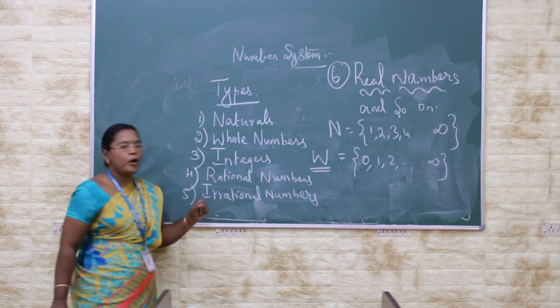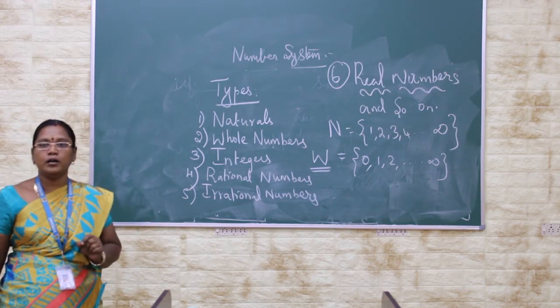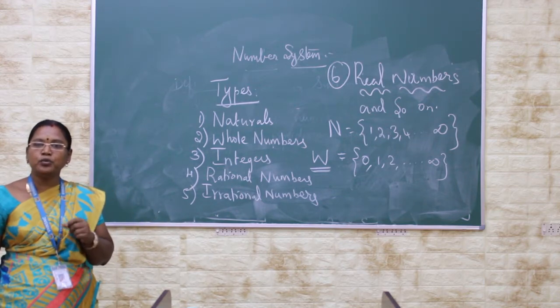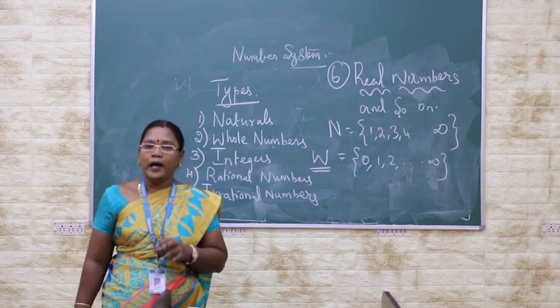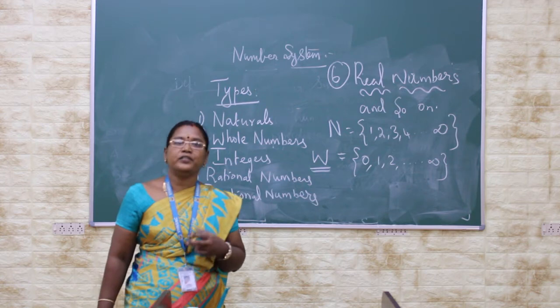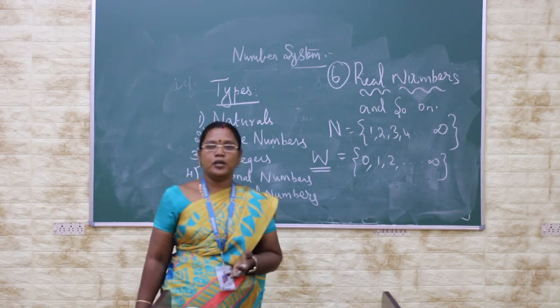The properties satisfied by the natural number system are: the sum of any two natural numbers is again a natural number, and the product of any two natural numbers also gives a natural number.